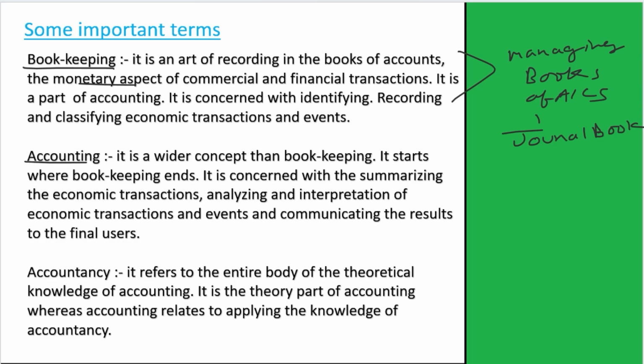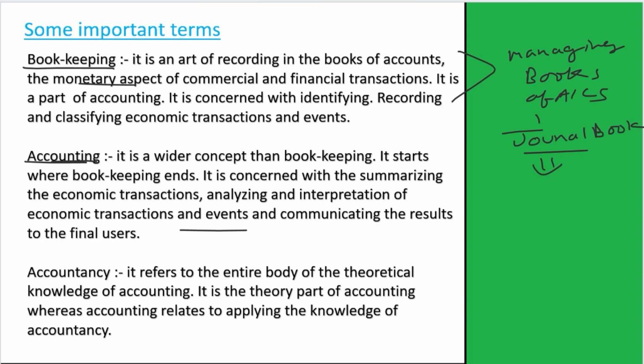Now, second is accounting. Accounting is a wider concept than bookkeeping. It starts where the bookkeeping ends. After recording the transactions, we start doing accounting. It is concerned with summarizing the economic transactions, analyzing and interpreting economic transactions and events, and communicating the results to the users.